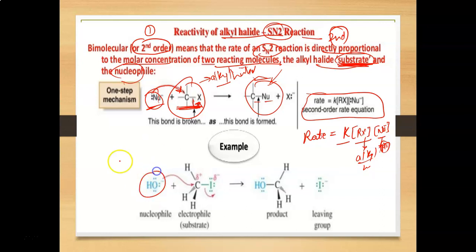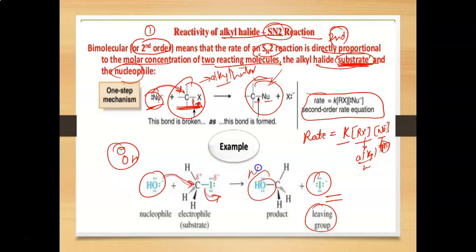For example, OH will behave as a nucleophile. It will attack this carbon and the iodine will be removed from that position. The iodine leaves as a leaving group, and OH, the nucleophile, is added. And as you can easily see, the nucleophile is attacking from the back position.